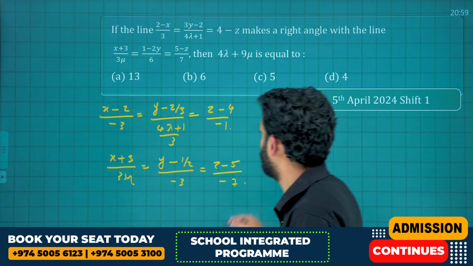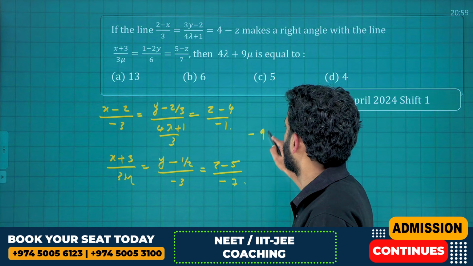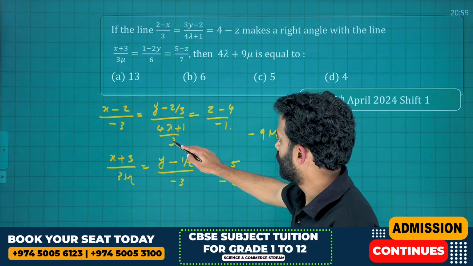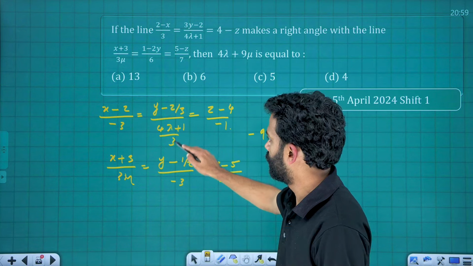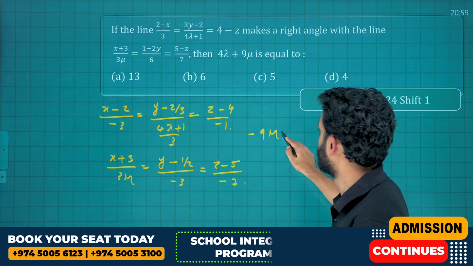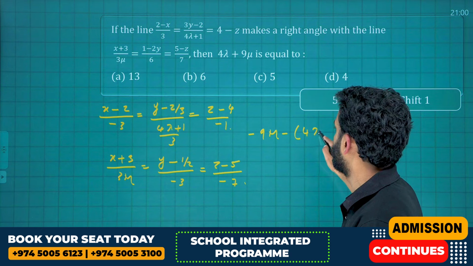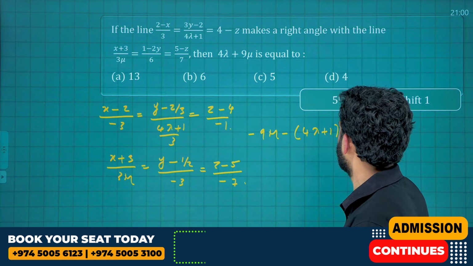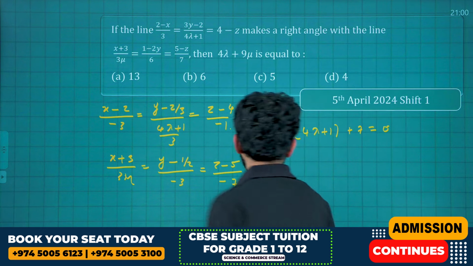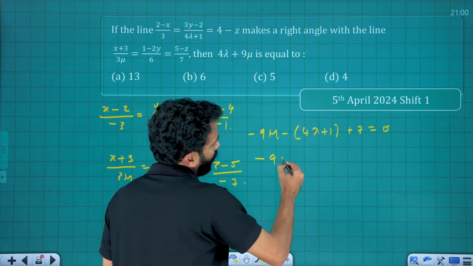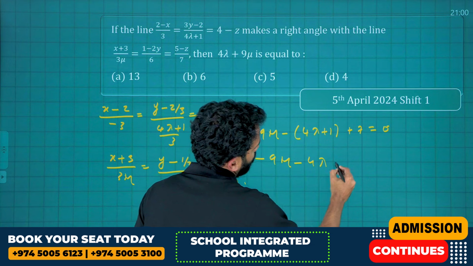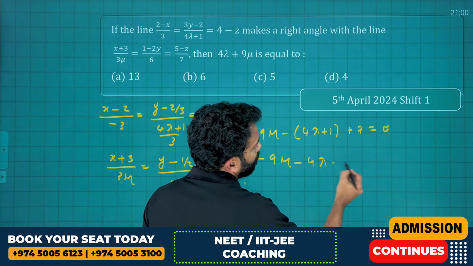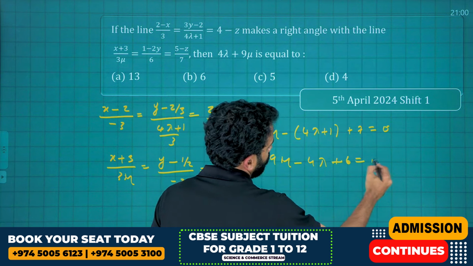Therefore, if you multiply it, you will get -9μ. That is, -3 into 3μ is -9μ. Minus 3 into (4λ + 1)/3, the 3 gets cancelled, becomes -(4λ + 1). Minus 7 into -7 is +7, equal to 0. That is -9μ - 4λ - 1 + 7, that is +6, equal to 0.